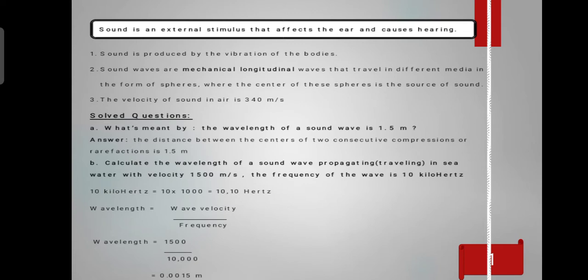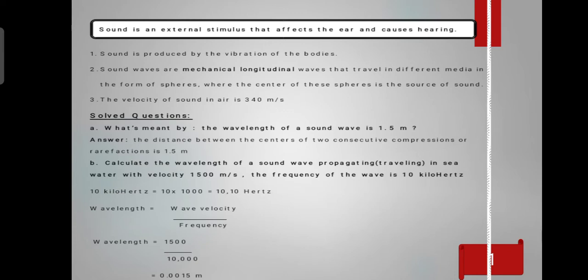Question letter B: calculate the wavelength of a sound wave traveling in seawater with velocity 1,500 meters per second, and the frequency of the wave equals 10 kilohertz.